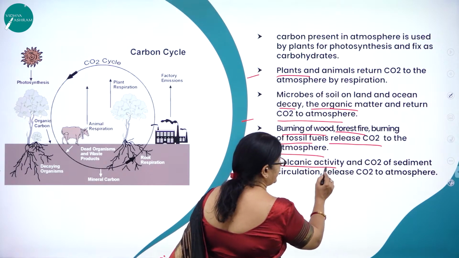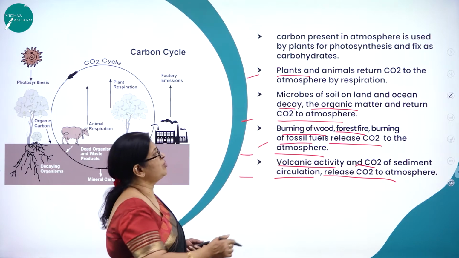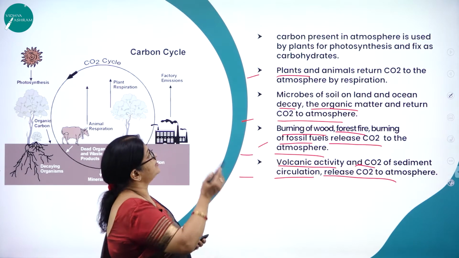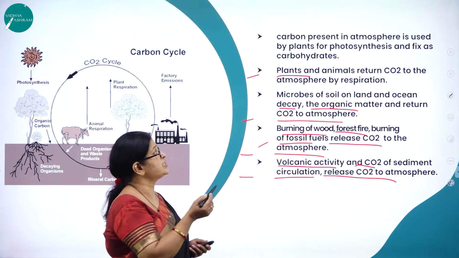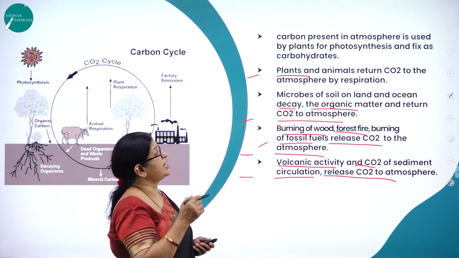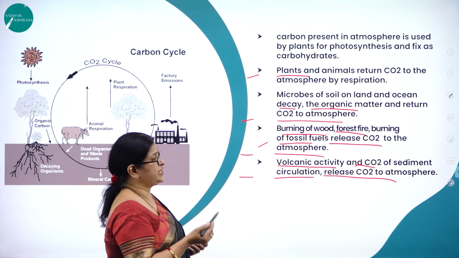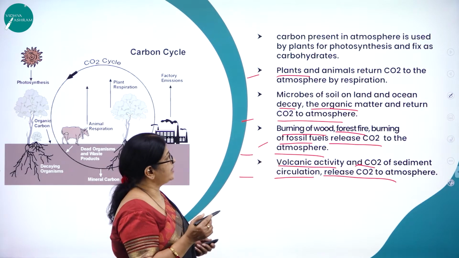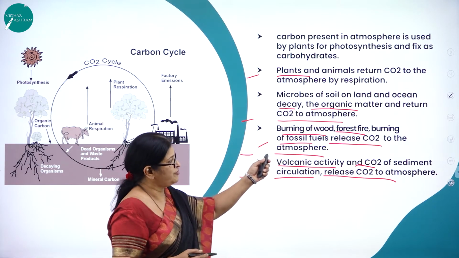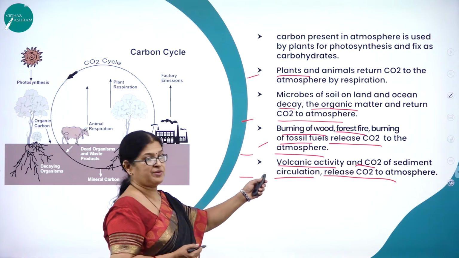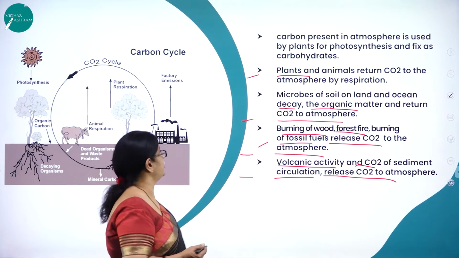Carbon dioxide to the atmosphere. And volcanic activity and carbon dioxide of sediment circulation also release carbon dioxide to the atmosphere. So what are the sources of release of carbon dioxide? First, carbon present in the atmosphere is used by plants in the preparation of food called carbohydrates. Then plants and animals return carbon dioxide to the atmosphere by respiration. Microbes of soil on land and ocean decay the organic matter and return carbon dioxide to the atmosphere. Burning of wood, forest fire, burning of fossil fuels, volcanic activity and sediment circulation release carbon dioxide to the atmosphere.